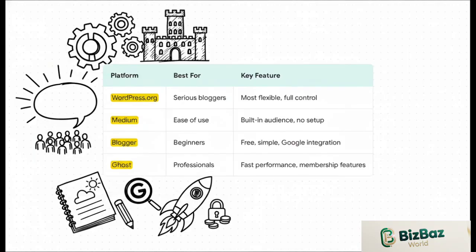First up, WordPress.org. This is the big one. It's for when you want total control, every single detail. It's like building your own house from scratch. Then you've got Medium. This is for people who just want to write, period. No setup, and you get to tap into an audience that's already there.